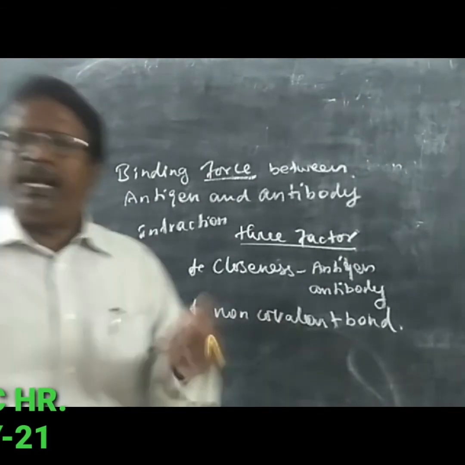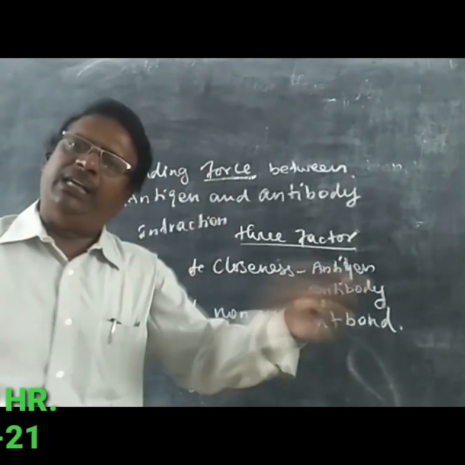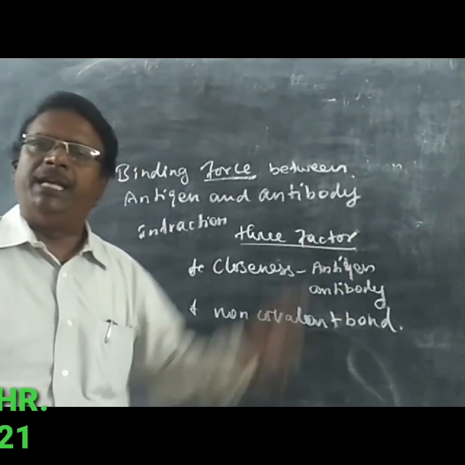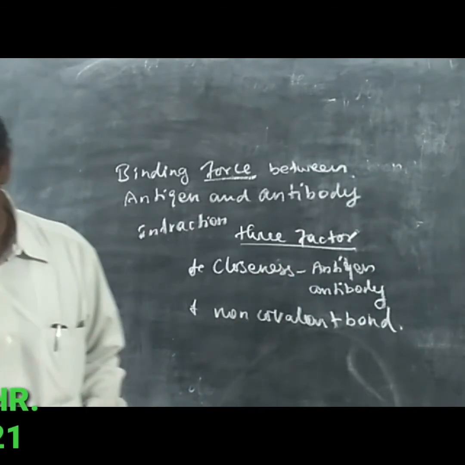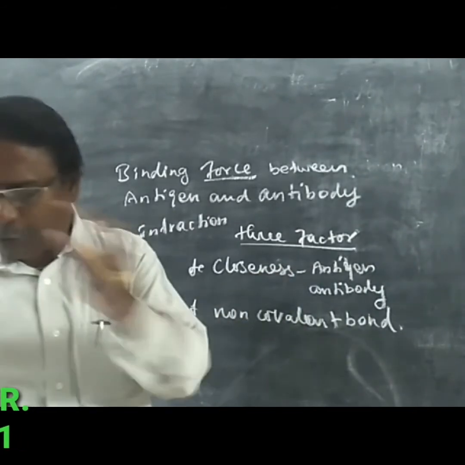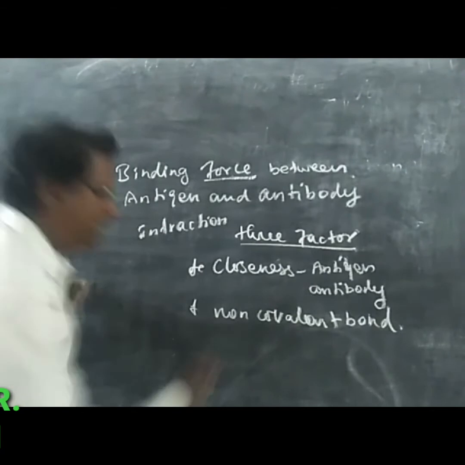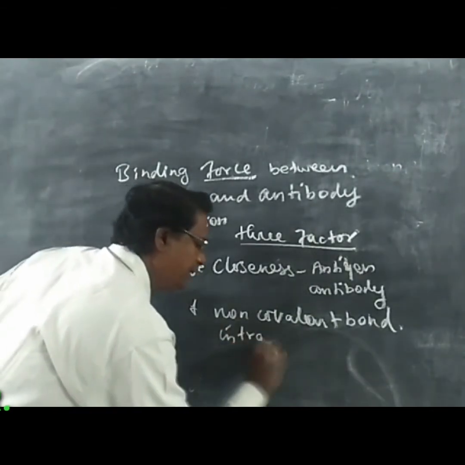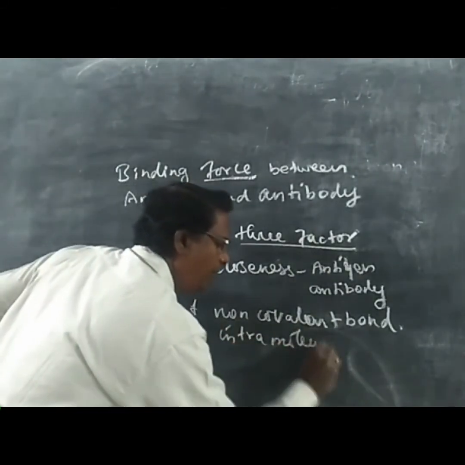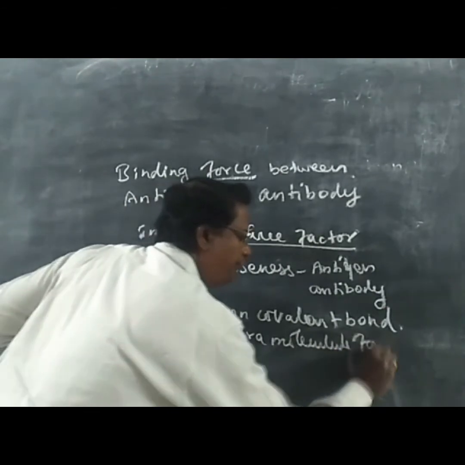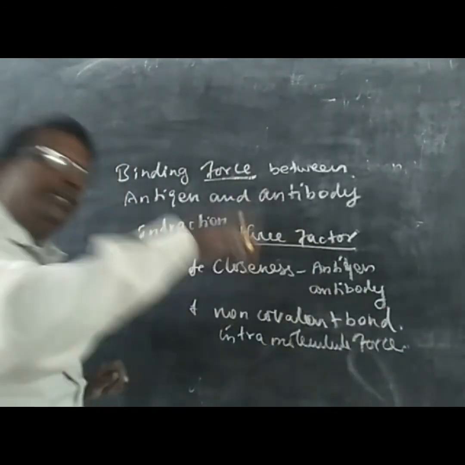The next factor is that they create a non-covalent bond between the antigen and antibody, or an intramolecular force.